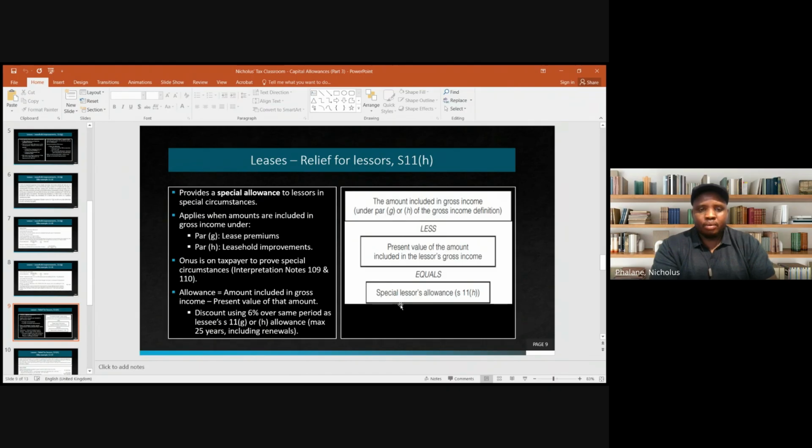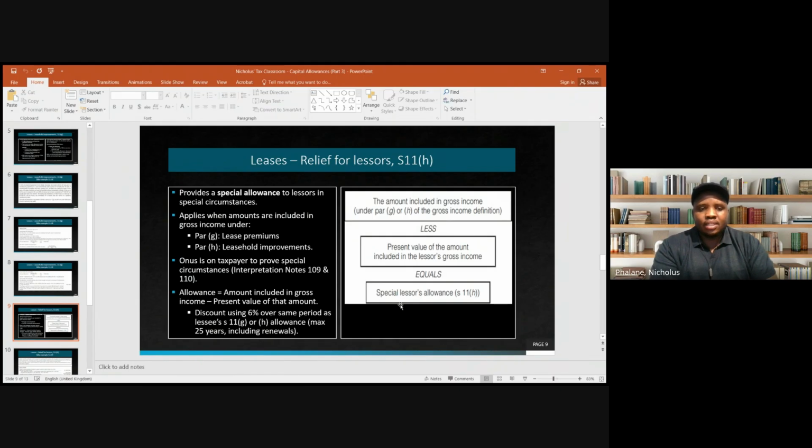So SARS is quite aware of this, and they said, we will provide relief for the lessors. That's why we have section 11H, right? So the onus is on the taxpayer to prove the special circumstances. This is in terms of interpretation notes 109 for lease premiums and 110 for leasehold improvements, right? Basically, we'd have to write to SARS and say, well, I've included amounts in terms of para G, lease premiums in my gross income, or in terms of para H, or both really. So I'm seeking relief. So these are the special circumstances, right?